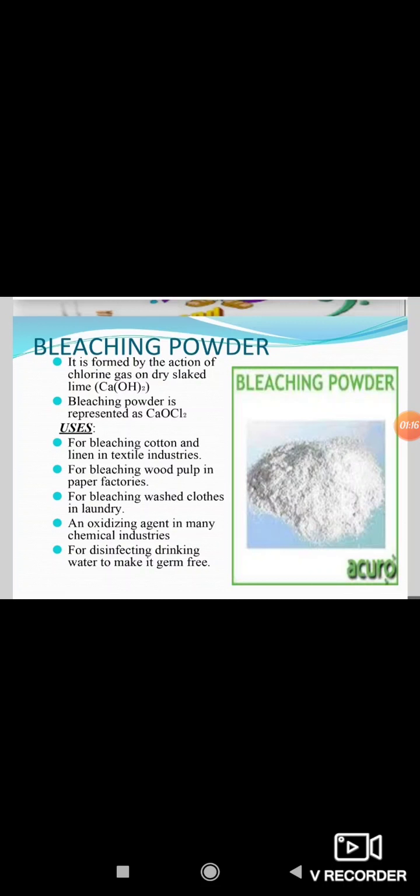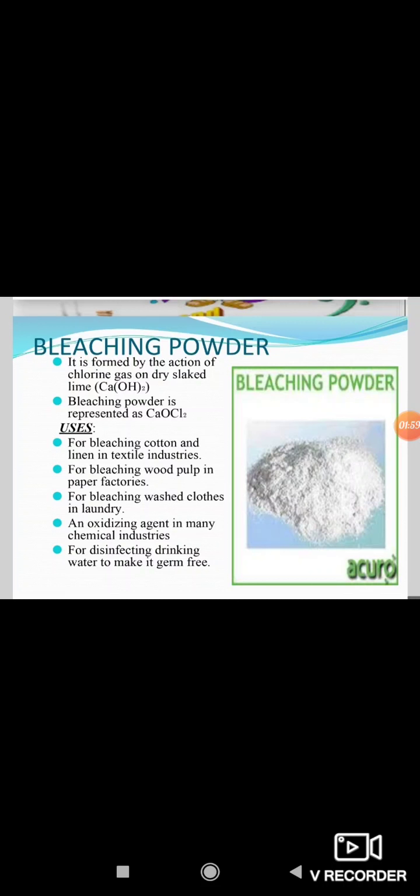Bleaching powder is produced by the action of chlorine on dry slaked lime, or calcium hydroxide. Bleaching powder is represented as calcium oxychloride, CaOCl2. Here Ca means calcium, O means oxy, and Cl2 means chloride. Actually, the composition is quite complex.